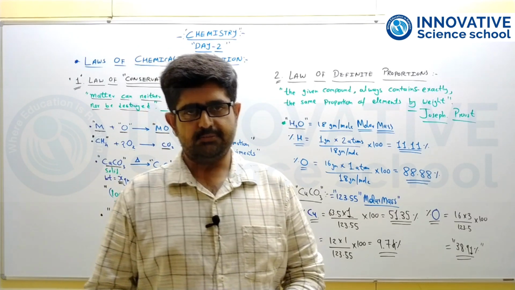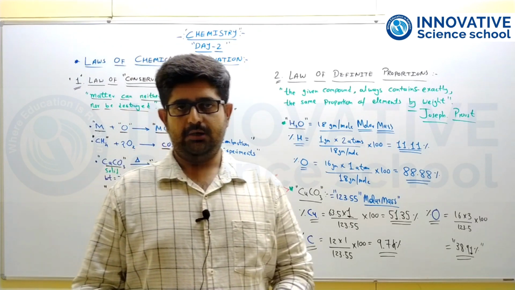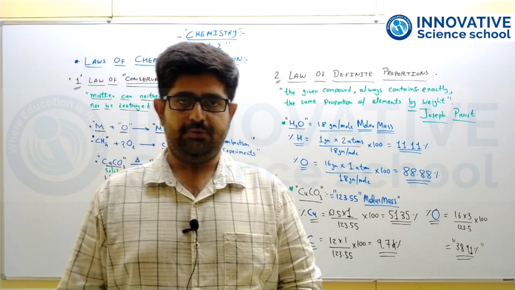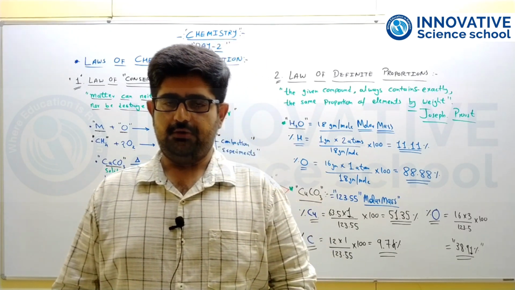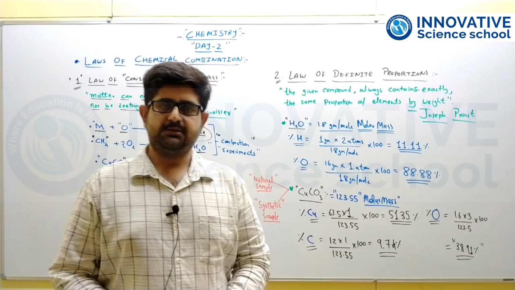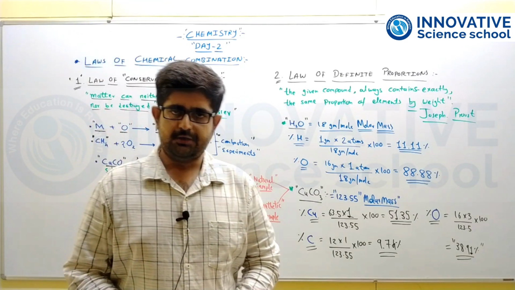We saw the subtypes of matter like elements, compounds, and mixtures, homogeneous mixtures and heterogeneous mixtures. Some important applications and the importance of chemistry were also discussed.